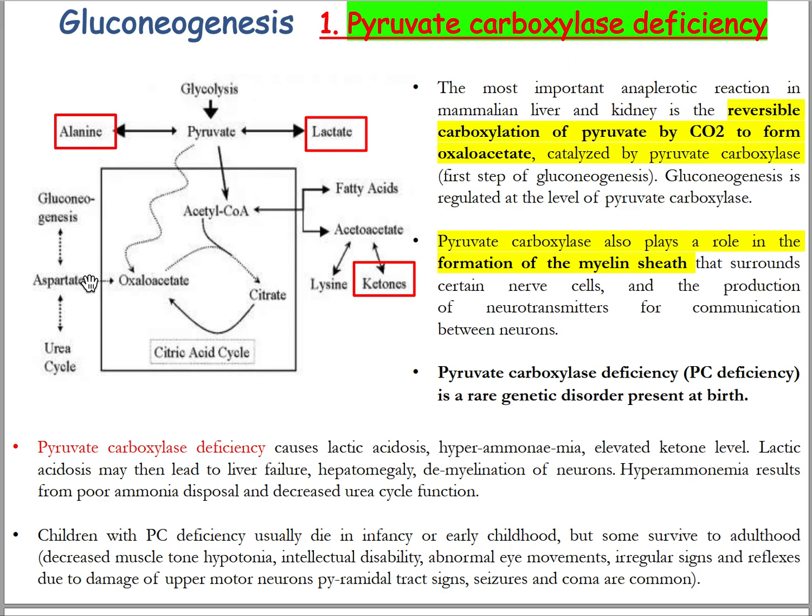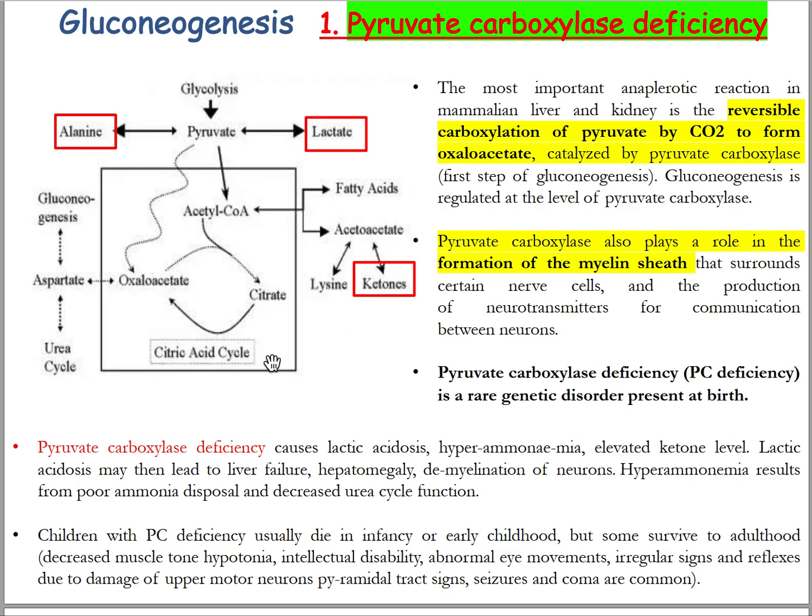In general, the accumulation of lactic acid producing lactic acidosis may then lead to liver failure, hepatomegaly, demyelination of neurons, and also hyperammonemia resulting from poor ammonia disposal and decreased urea cycle function.